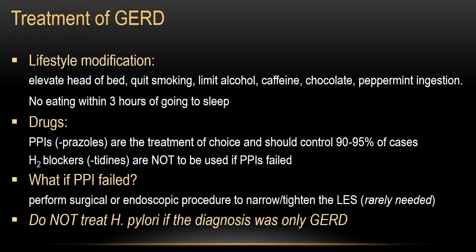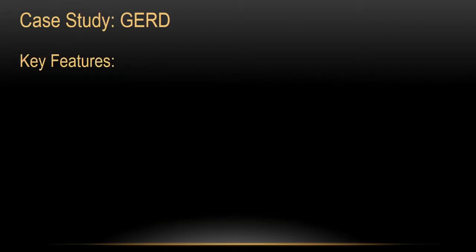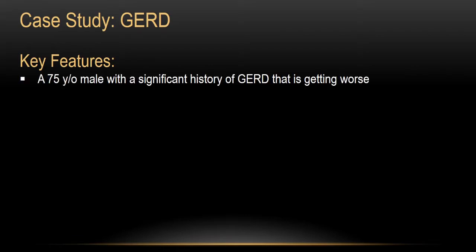Now let's discuss our first case study, GERD. The key features in this patient: we have a 75-year-old male with a significant history of GERD, but this GERD is getting worse. And the histamine 2 blockers, cimetidine, of course we do not use cimetidine now, we use ranitidine, famotidine. The H2 blockers are not working anymore, per the patient's words.